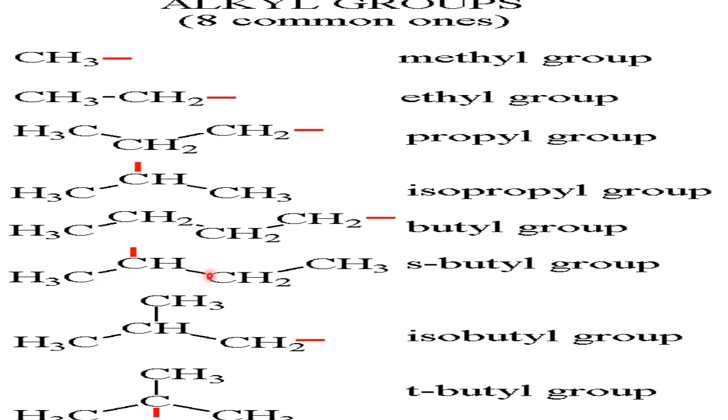If the carbon from where we have taken the hydrogen is surrounded by two other carbons in a chain, it is called a secondary carbon. So from the secondary carbon we have removed the hydrogen, and it is called secondary butyl.